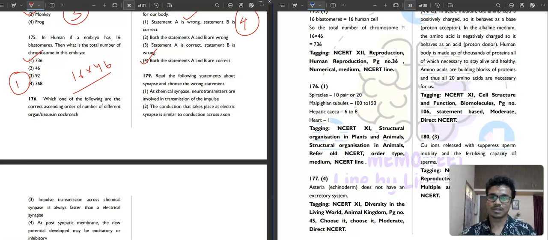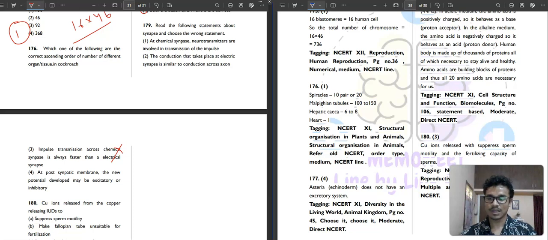Read the following statements about the synapse and choose the wrong statement. At a chemical synapse, neurotransmitters are involved in transmission of the impulse. The conduction that takes place at an electrical synapse is similar to the conduction across an axon. Impulse transmission across a chemical synapse is always faster than at an electrical synapse. This is not correct, because the electrical synapse is faster. At the postsynaptic membrane, the new potential developed may be excitatory or inhibitory based on the neurotransmitter. So the third option is your correct answer for this question.